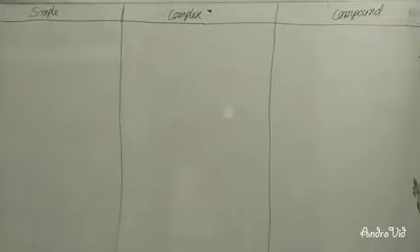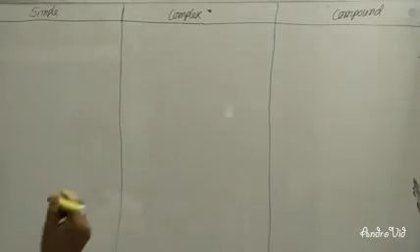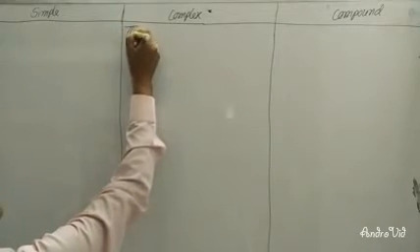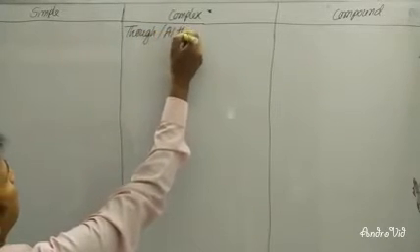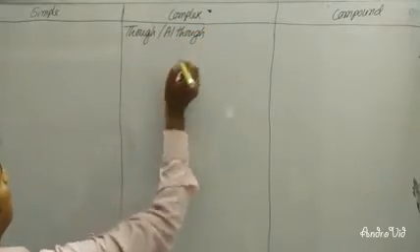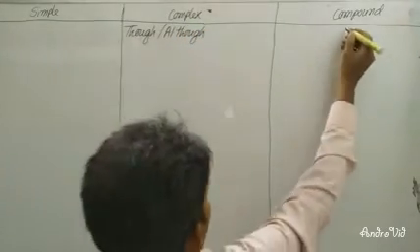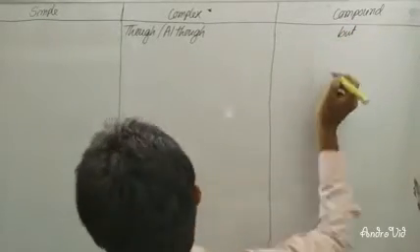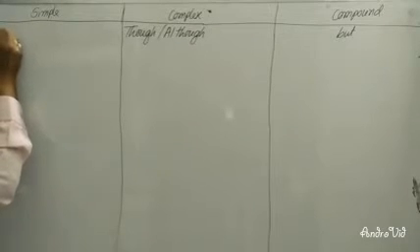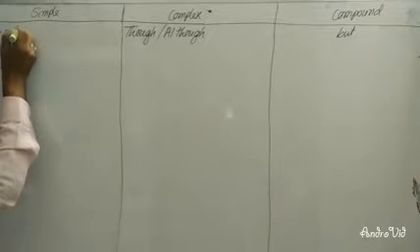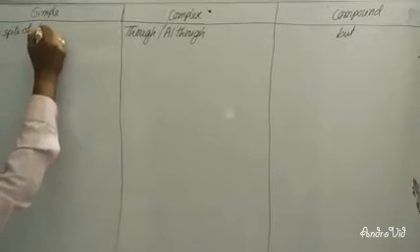Dear learners, you can see on the board I already made 3 columns. The first column is simple, the second column is complex, and the third column is compound. If you have though or although in complex, in compound you will have to use but instead of though or although. In simple you will have to write in spite of or despite.